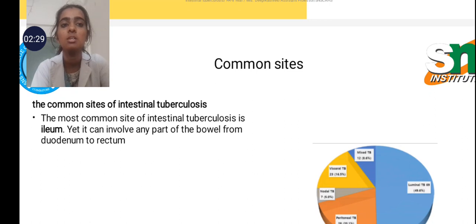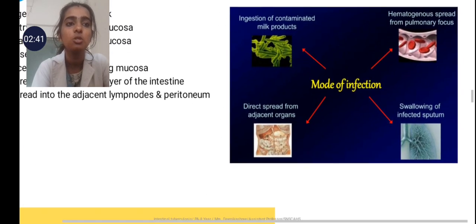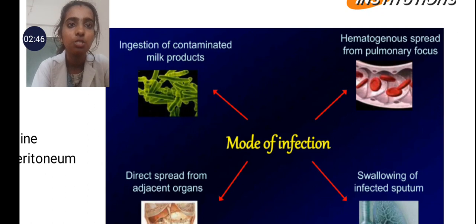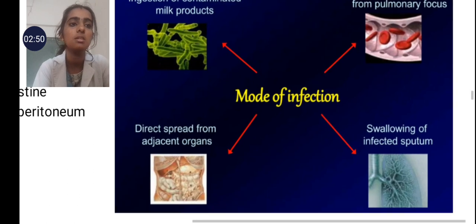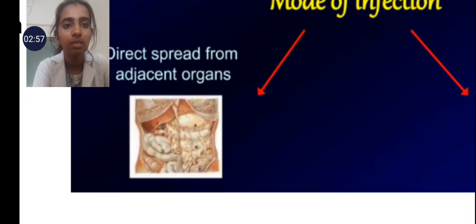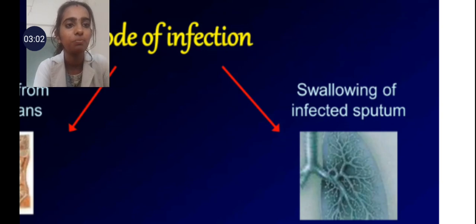The common site of intestinal tuberculosis is the ileum. Ileum is the most common site of intestinal tuberculosis. These are the pathophysiological factors: ingestion of contaminated milk products; another one is hematogenous spread, that means from blood infection; another one is spread from adjacent areas, the nearby organs of the lung are affected; and swallowing of infected sputum, that means from the lung.